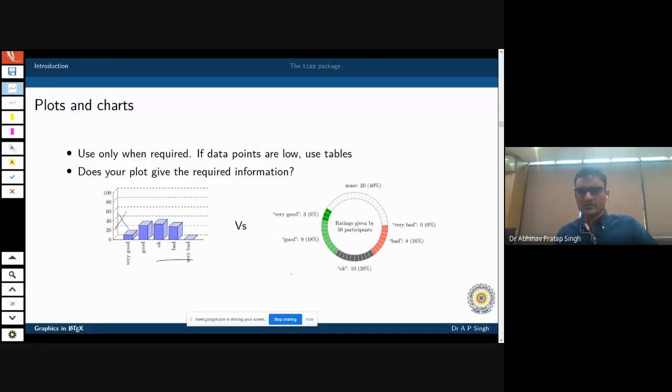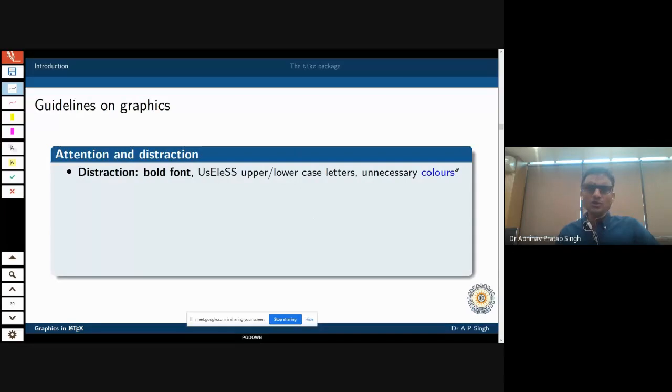Even this graphics, if you look at it, it looks very pretty, but what kind of information is it giving you? If you don't look at these numbers, then just by looking at the graphics, it will be very difficult to figure out these numbers. Therefore, you should also consider when to use graphics. Whenever your data points are small, it is always better to use a table.